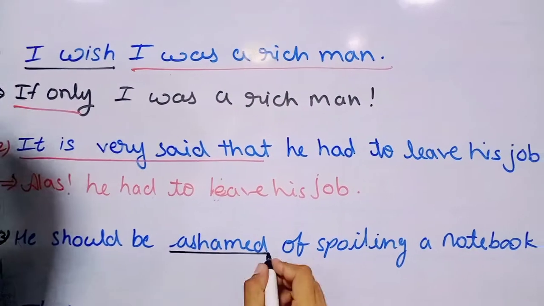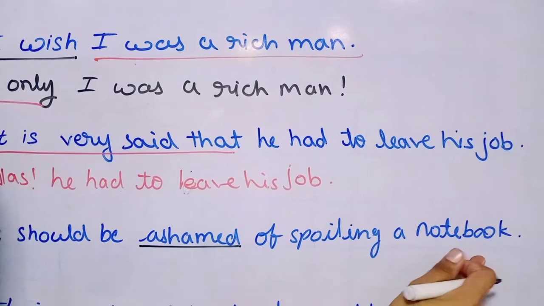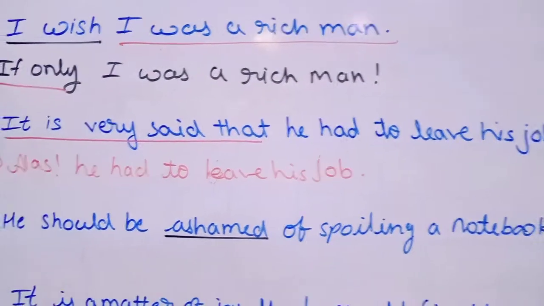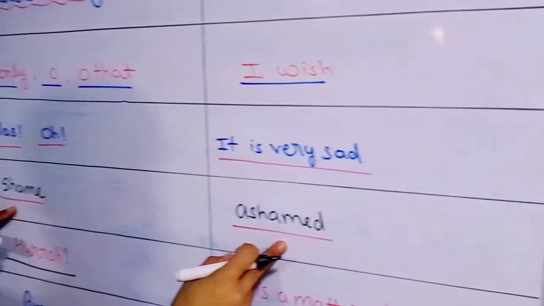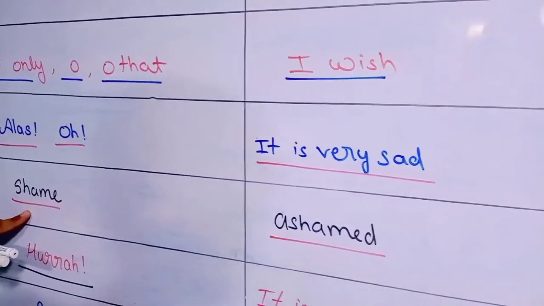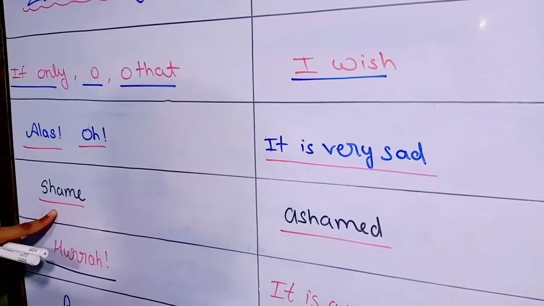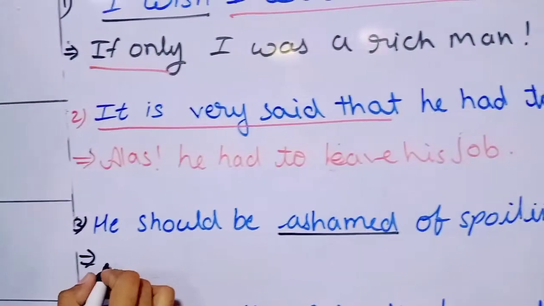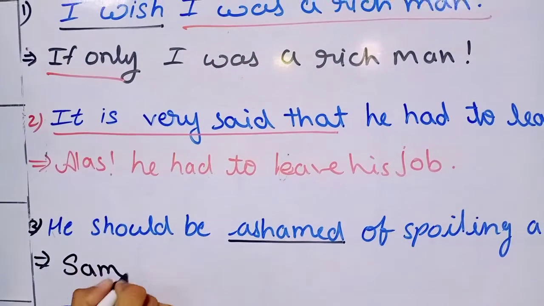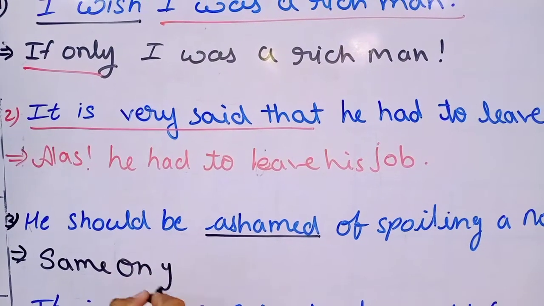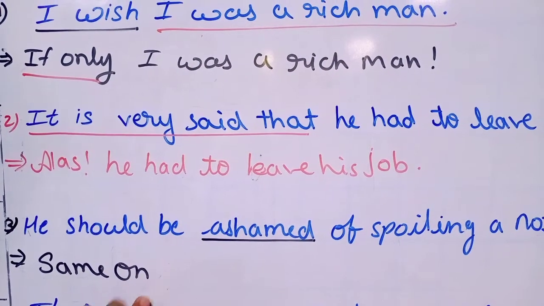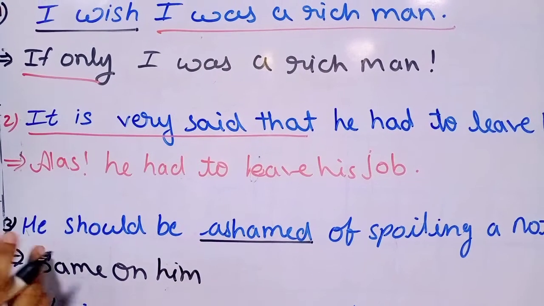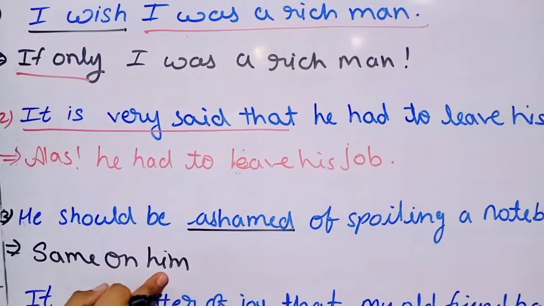The next one, that is the third example: "He should be ashamed of spoiling a notebook." At the place of "ashamed" we can use "shame". And we are talking about "he", that is a boy, so we can write "Shame on him!" The objective case of "he" becomes "him".